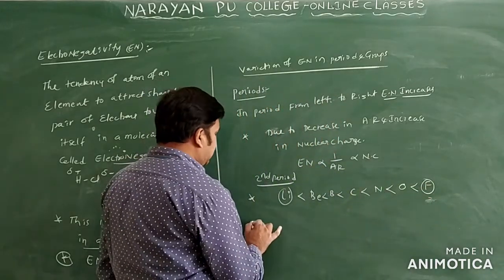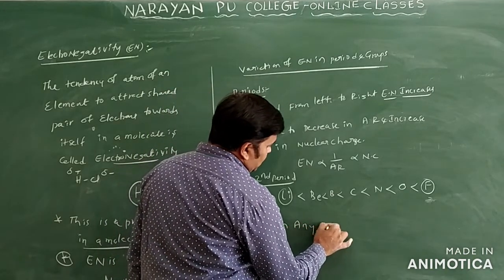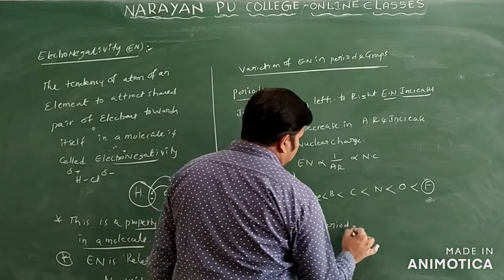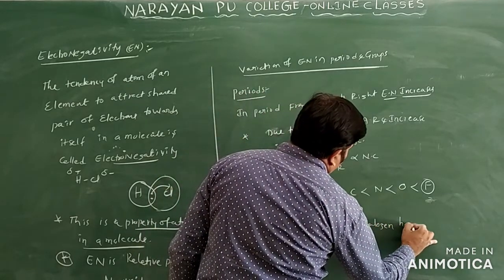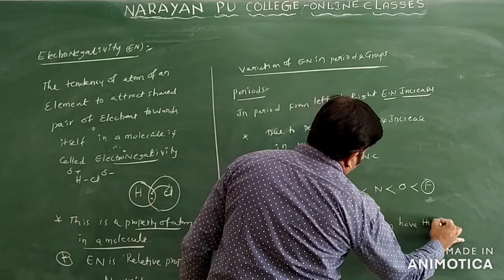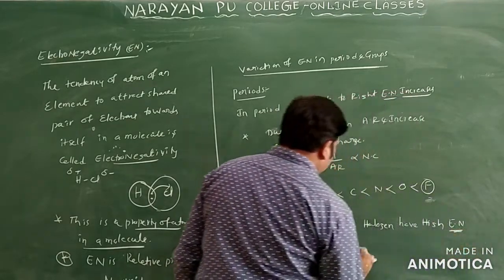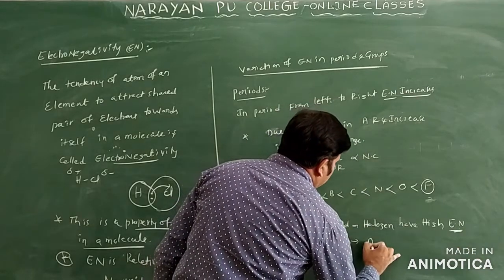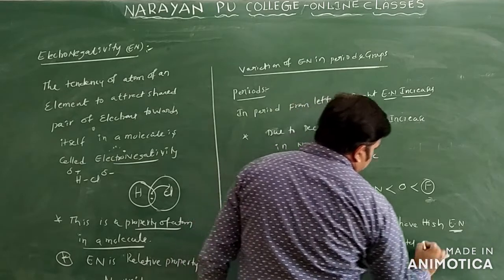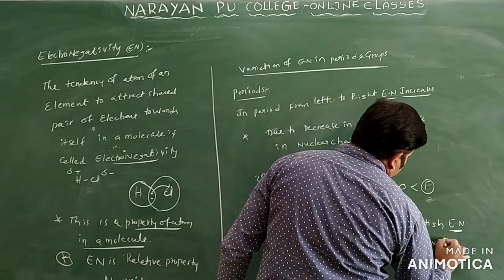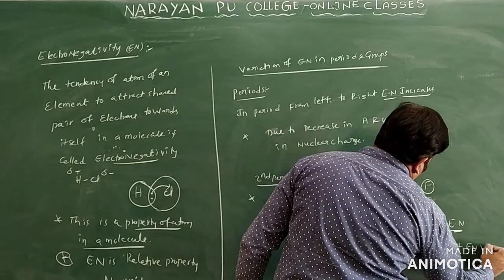So we will see here in any period, halogens have high electronegativity, and one more, alkali metals have the least electronegativity values only.